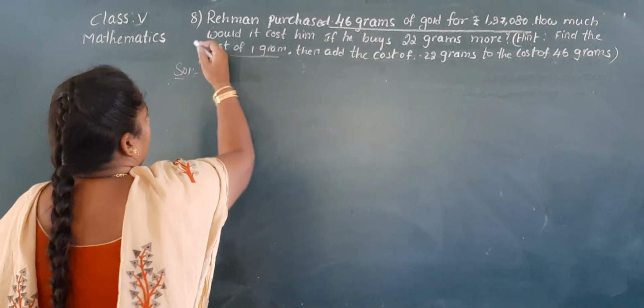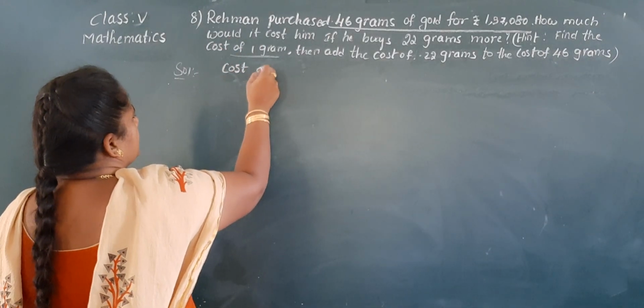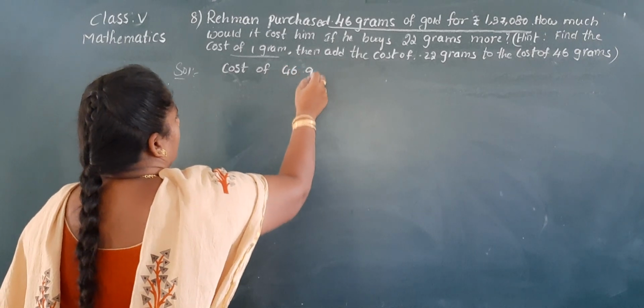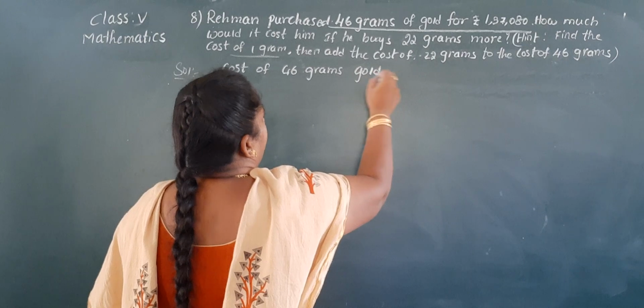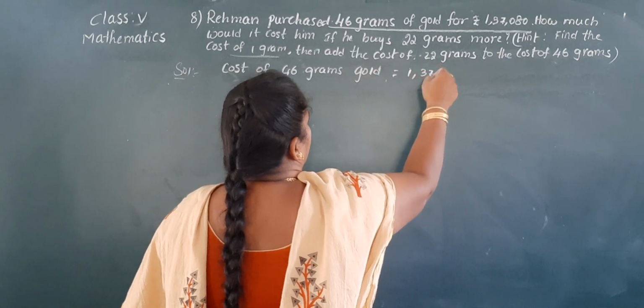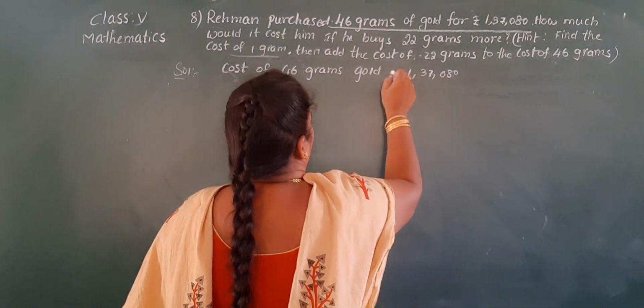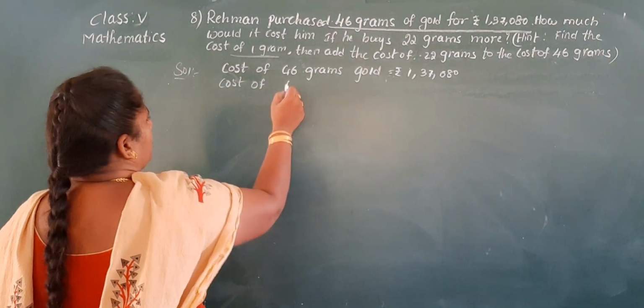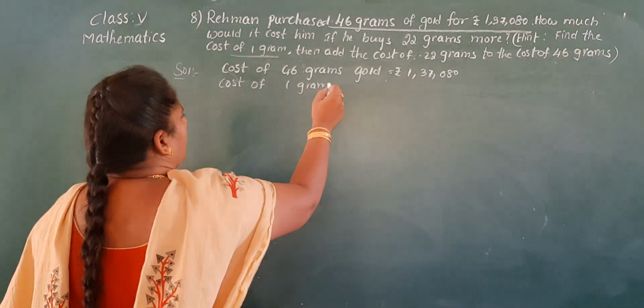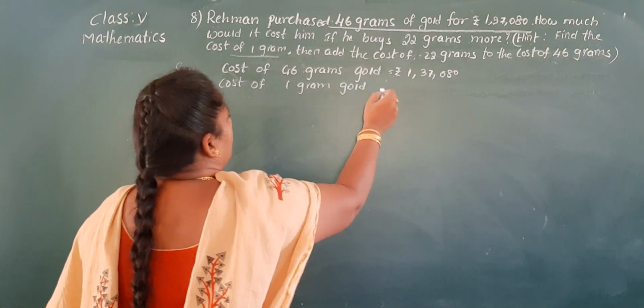Cost of 46 grams gold equal to 1,37,080 rupees. Now first we find the cost of 1 gram gold. How do we get this? By doing division.